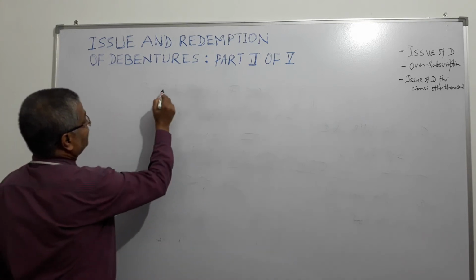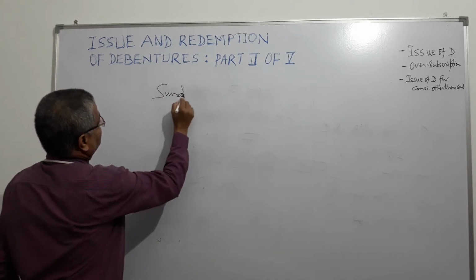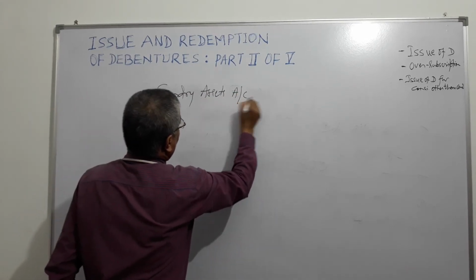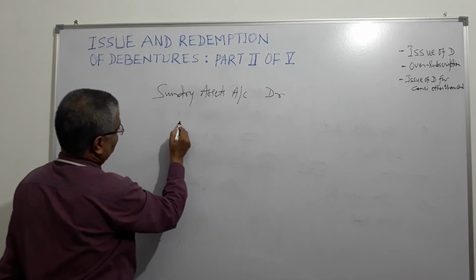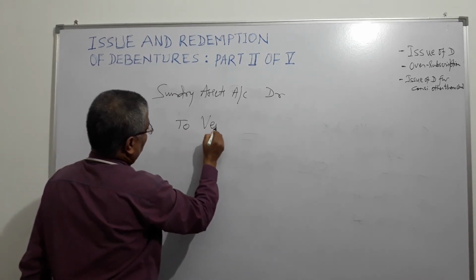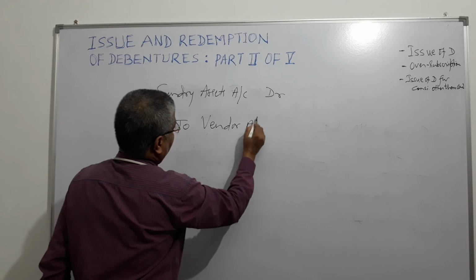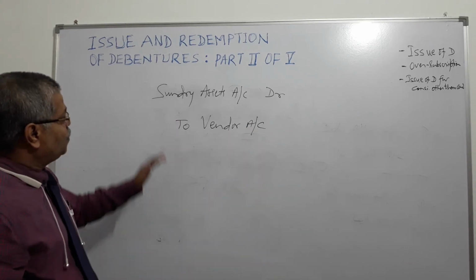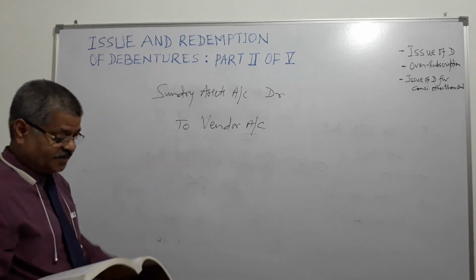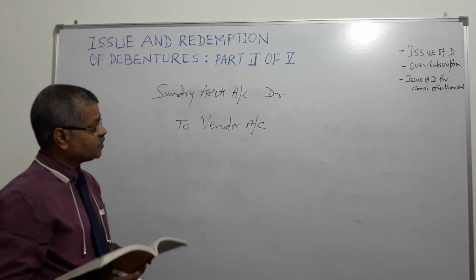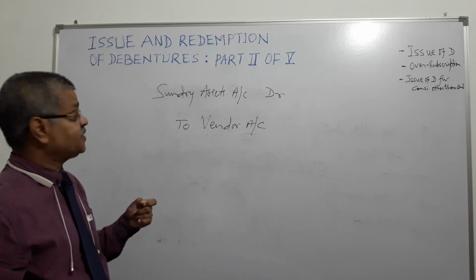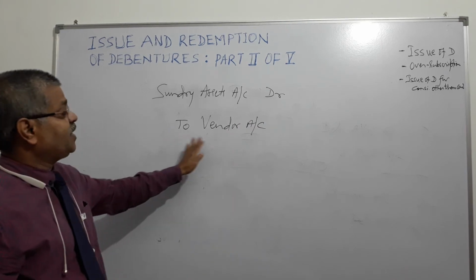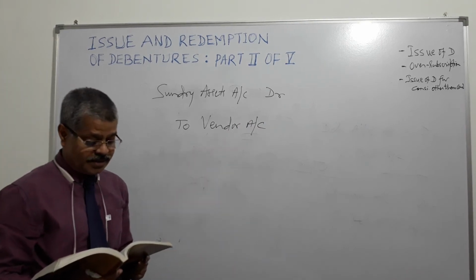What will be debited? Sundry assets account will be debited, and what will be credited? Vendor's account will be credited. It's as simple as that, right? At the time of purchase of assets, sundry assets account will be debited and vendor's account will be credited, right?